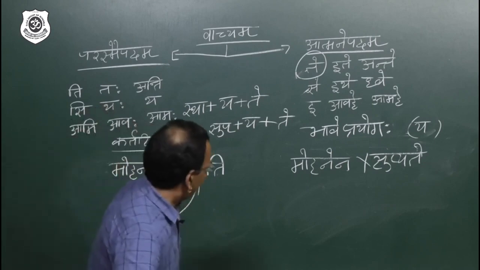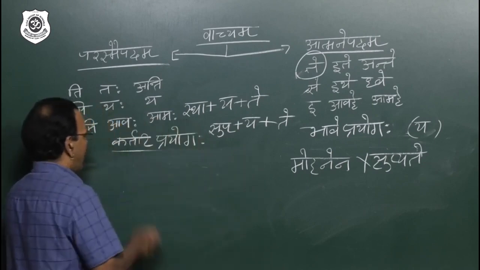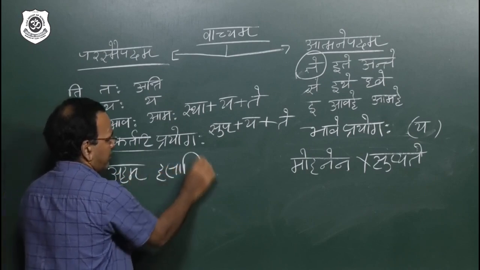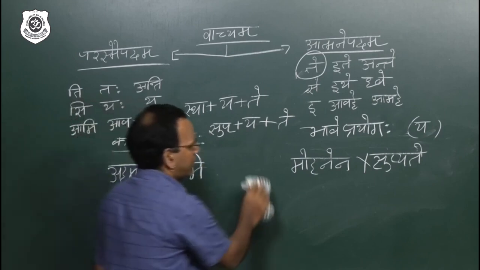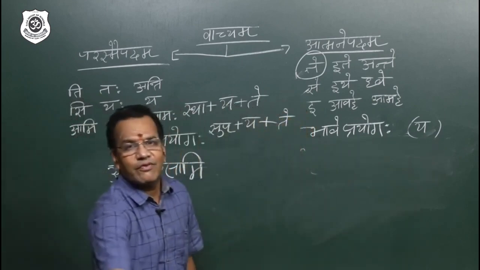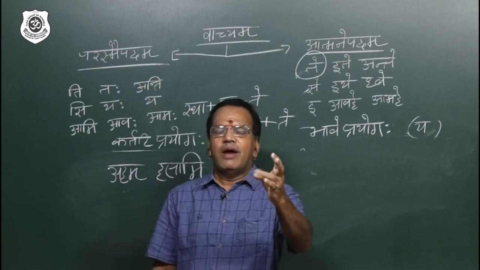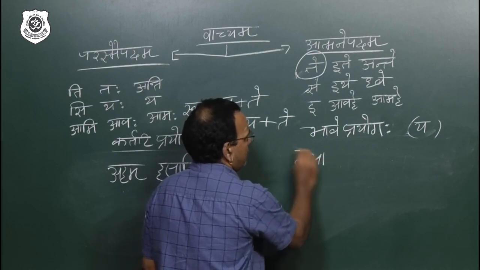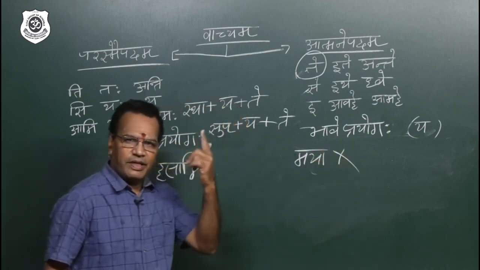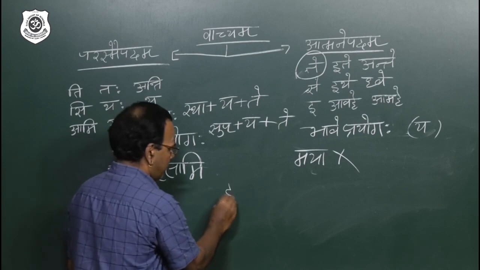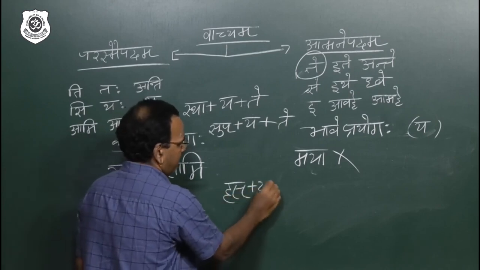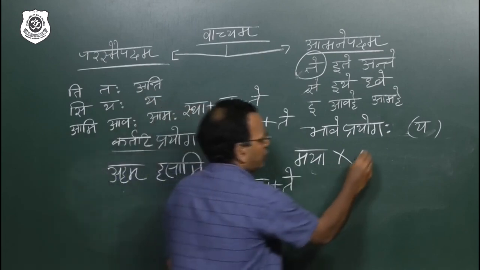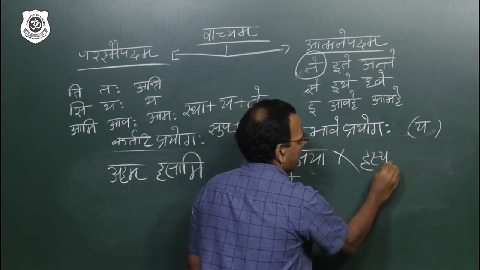Aham hasami, I am laughing. One more, the last example. Aham hasami. Convert. Aham converting into: aham, avam, vayam, mam, avam, asman, maya. No object. Immediately, the verbal root has plus ya plus te, because there is no object. Then you got the answer, hasyate.